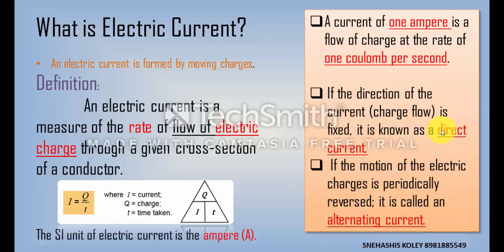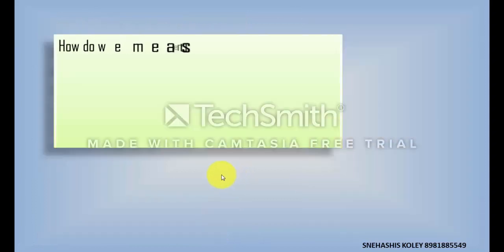In direct current, the name signifies that the direction of the current is fixed, that is, the current flows in one direction. But in alternating current, the name suggests that the current will alternate its direction, that means change its direction periodically.